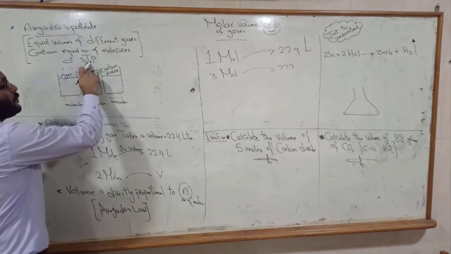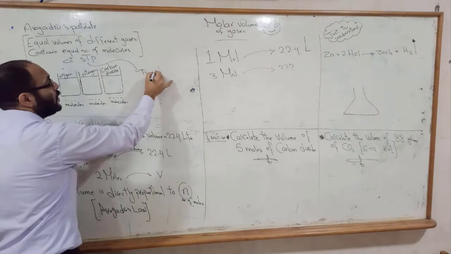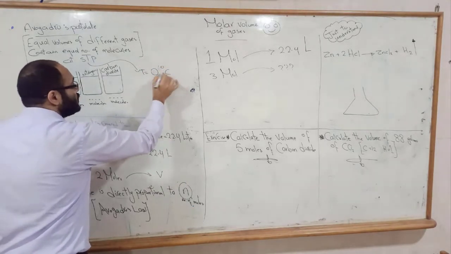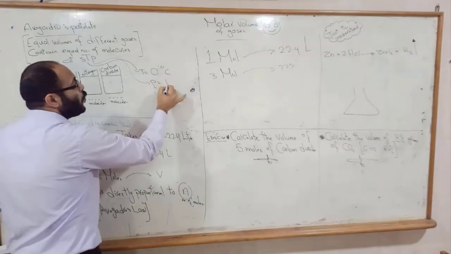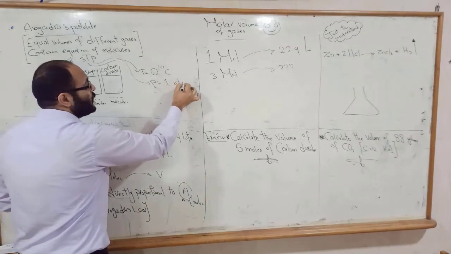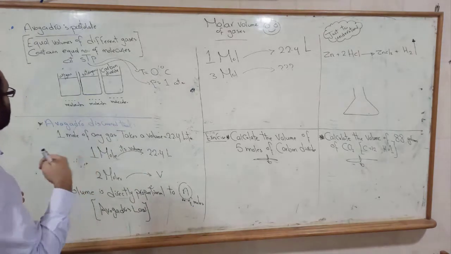Standard temperature and pressure means the temperature is 0 degrees Celsius and the pressure is 1 atmospheric pressure. Okay, let's understand what Avogadro had said.